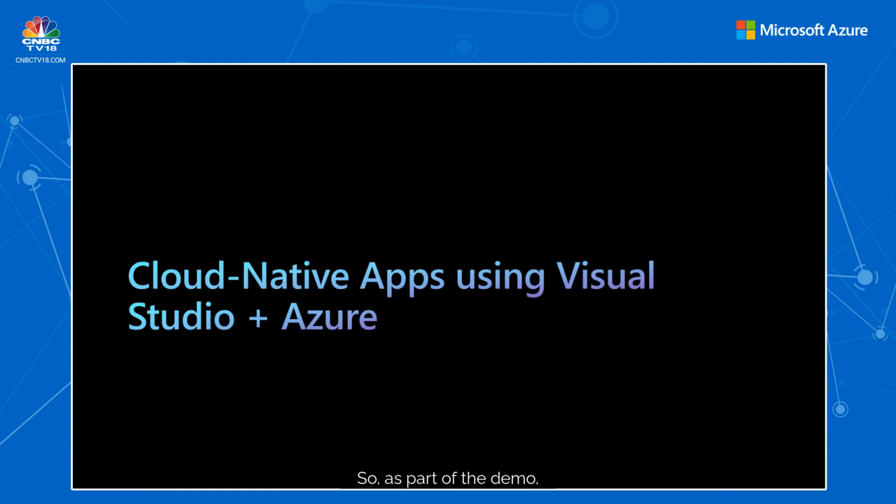Thank you, Vivek. So as part of the demo, what we are going to look at is a complete end-to-end development of a REST API endpoint in Visual Studio and ASP.NET, and then we're deploying it to the cloud. And also, because we are writing microservices in cloud native development, you need a DevOps setup, that is a CI/CD pipeline setup. And we will also look at how Visual Studio can do that, everything automatically within the toolset that it comes with. All right, before that, let's talk about Visual Studio a little bit.